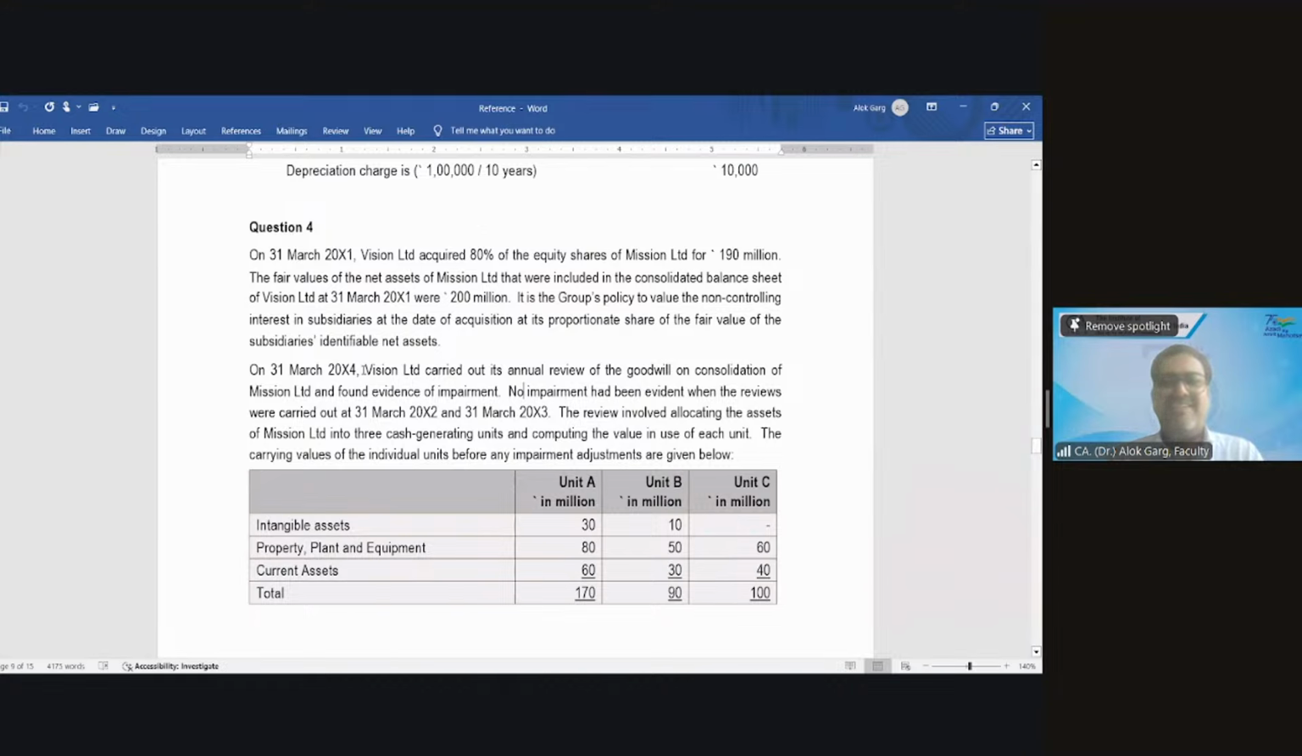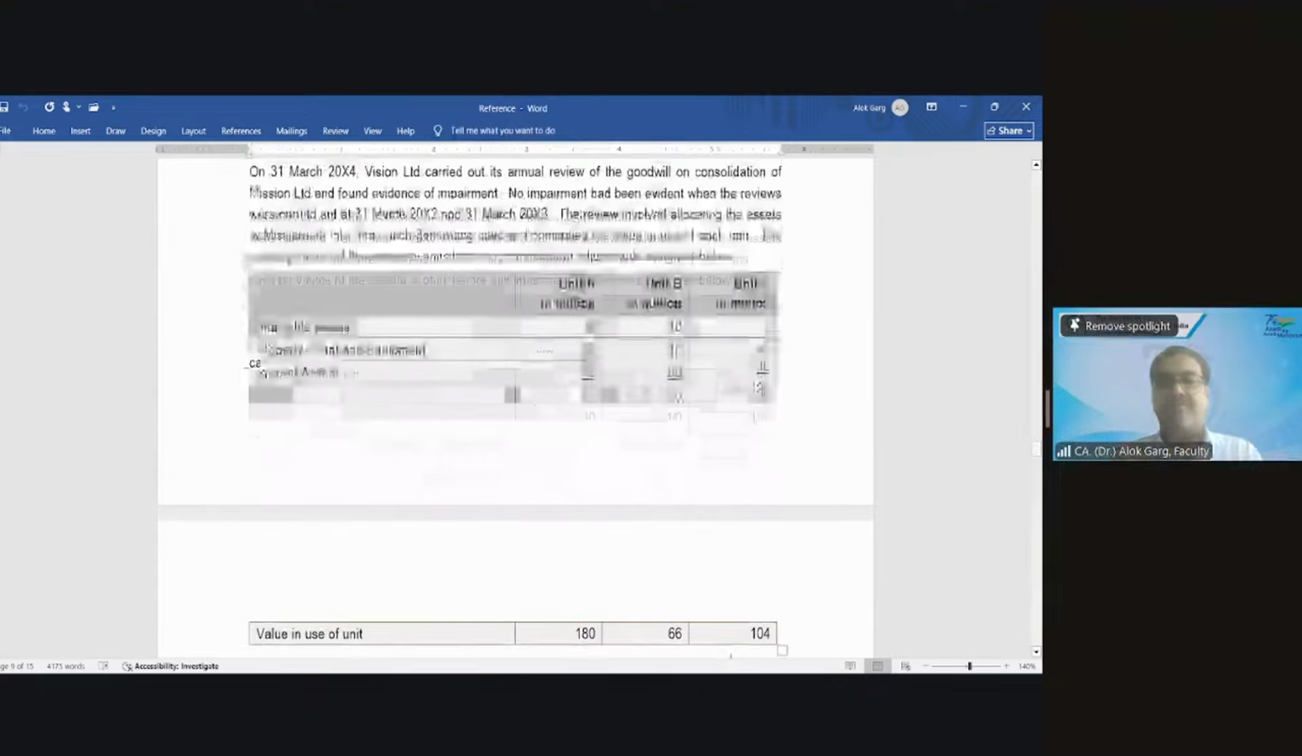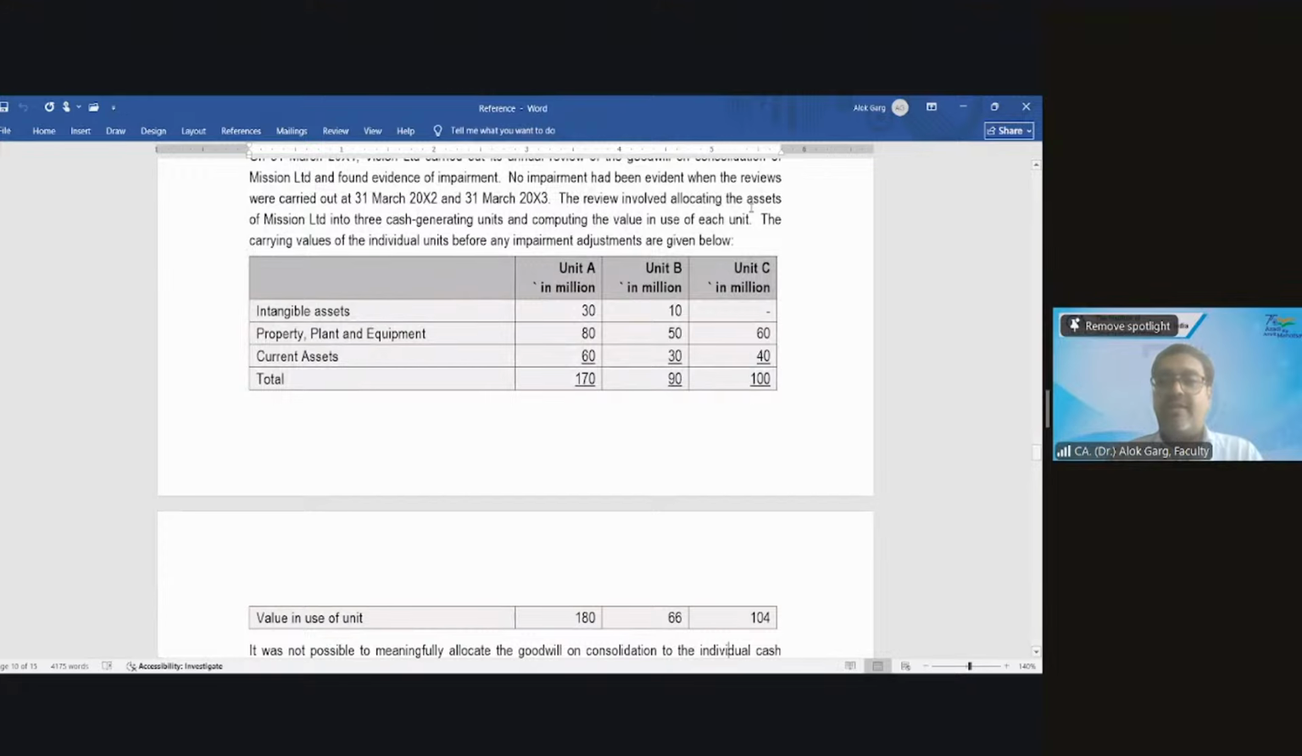No impairment had been evident when the reviews were carried out at 31st March 20X2 and 31st March 20X3. The review involved allocating the assets of Mission Limited into 3 cash generating units: Unit A, Unit B, Unit C, and computing the value in use of each unit. The carrying values of the individual units before any impairment adjustments are given below. So 3 CGUs are there, and the values are given.